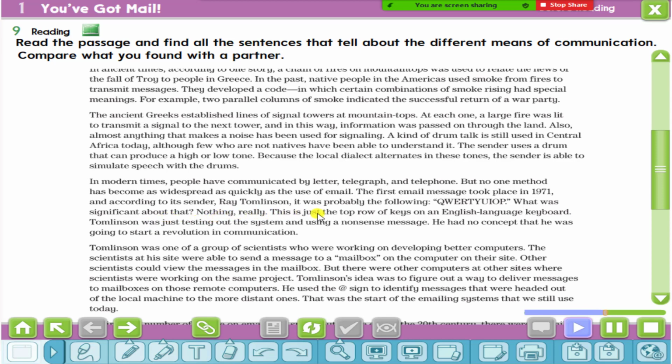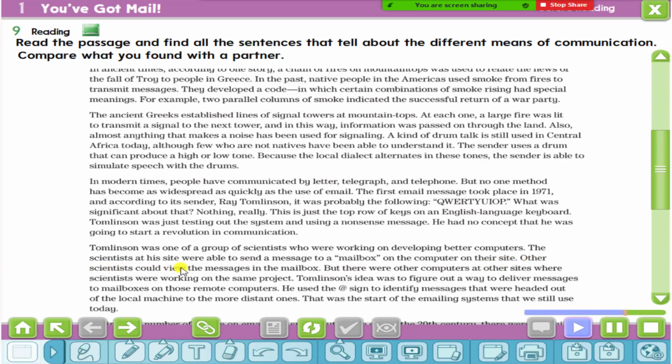Nothing really. This is just the top row of keys on an English language keyboard. Tomlinson was just testing out the system and using a nonsense message. He had no concept that he was going to start a revolution in communication. Tomlinson was one of a group of scientists who were working on developing better computers. The scientists at his site were able to send a message to a mailbox on the computer on their site.